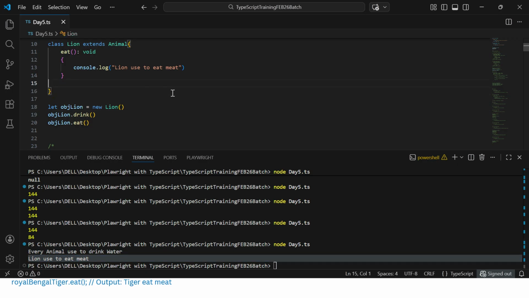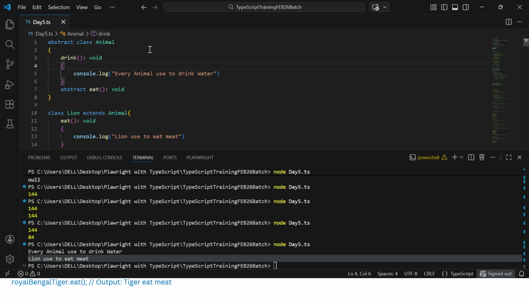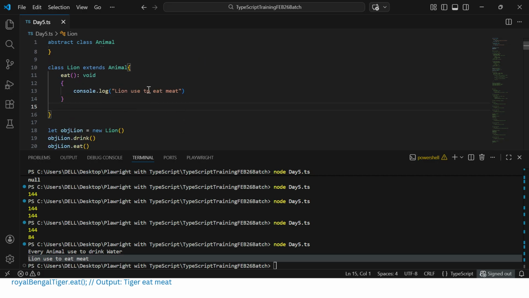So in case you are creating another child class called say deer, which is extending the animal, now I can definitely call this parent class method called drink, which will be common for all my child classes. But this abstract method I am calling eat, now I can give the body accordingly. For the deer, I can give the body that deer will be using only to eat grass or any kind of tree, right? So it will behave varied. So this is the way we can deal with the abstract class and the method.